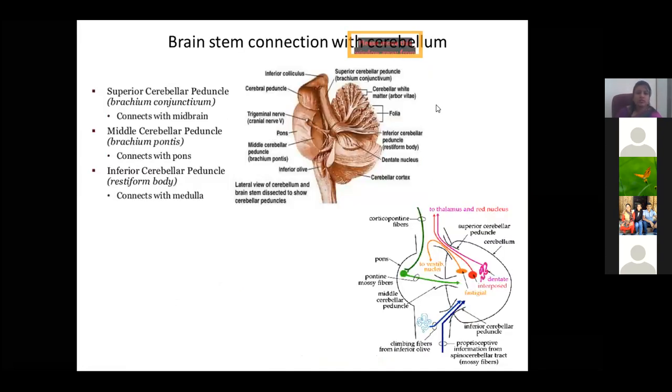So what are the connections with the cerebellum? Mainly to the inferior cerebellar peduncle. It connects to the cerebellum. Some of the proprioceptive fibers cross and relay into the cerebellum.